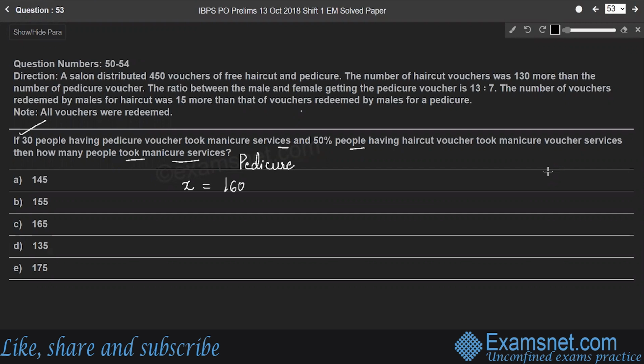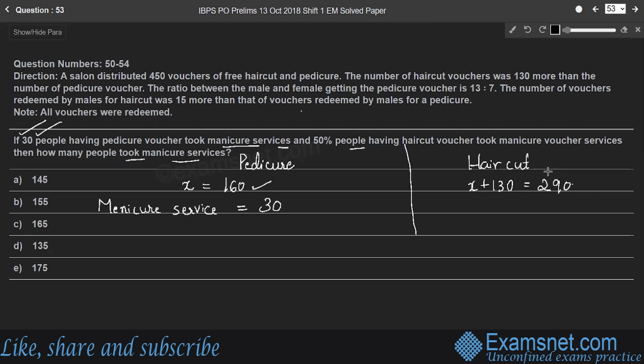Whereas haircut vouchers are X plus 130, which is 290. So among the pedicure vouchers, 30 people took manicure services. So manicure services is equal to 30.